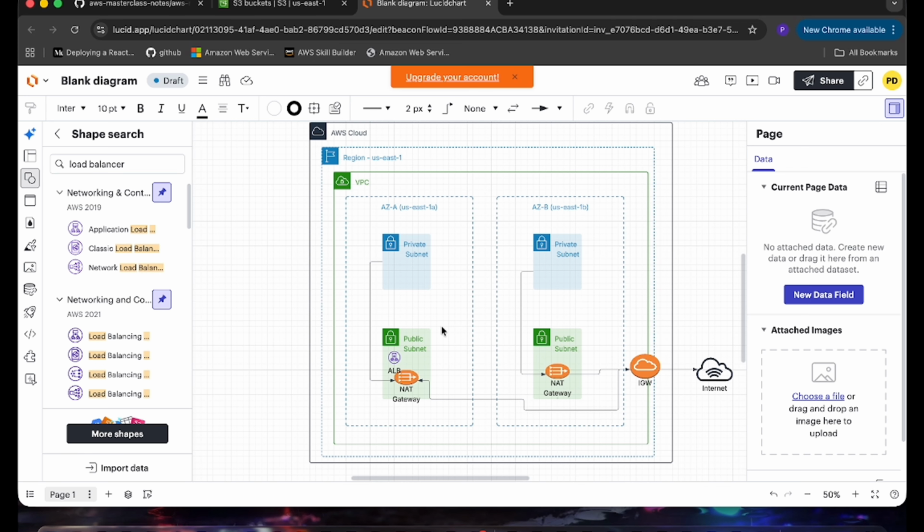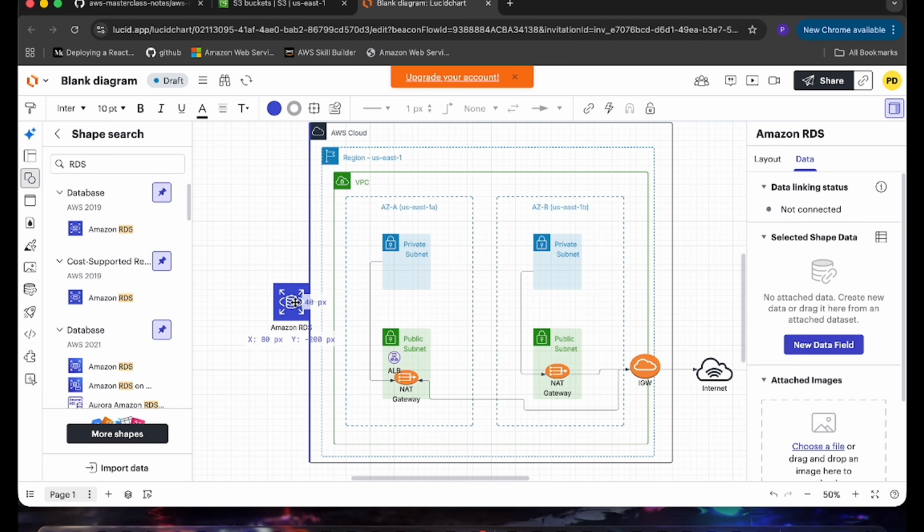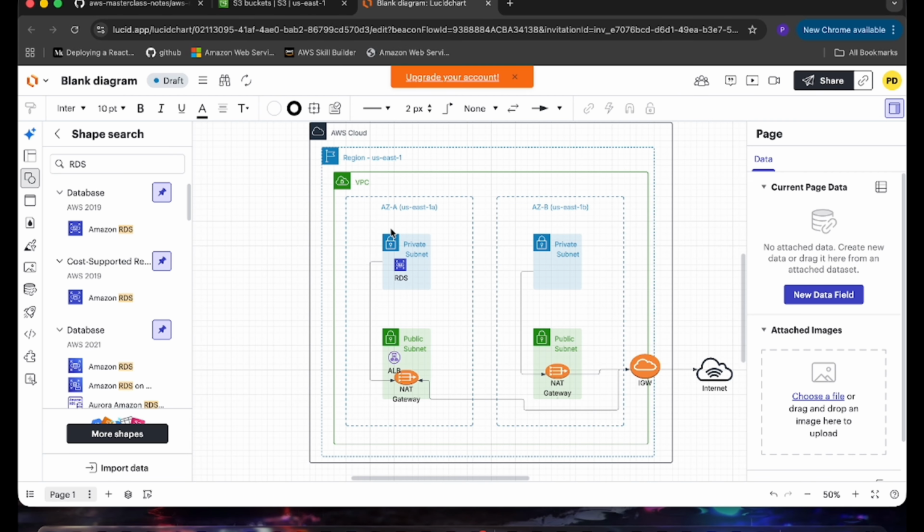And any service you do not want to expose on the internet directly, you can create in the private subnet, like your database or application server. So I have searched for the RDS, and you can give it a small size and a small name like RDS, and you can place it into the private subnet. So that's how you set up your secure infra.